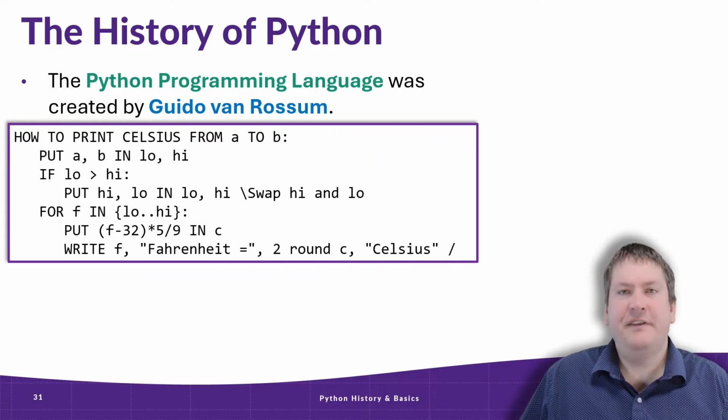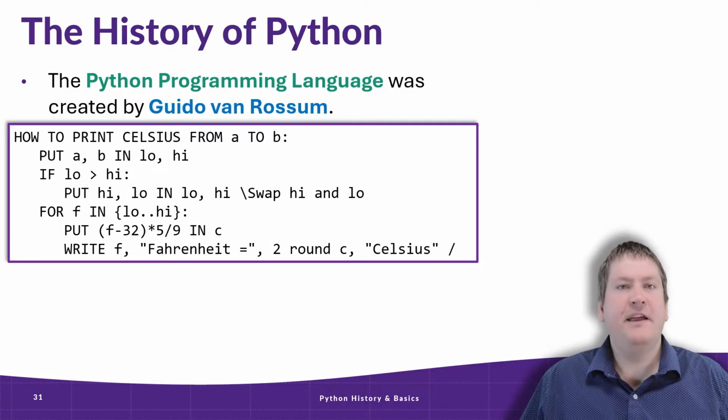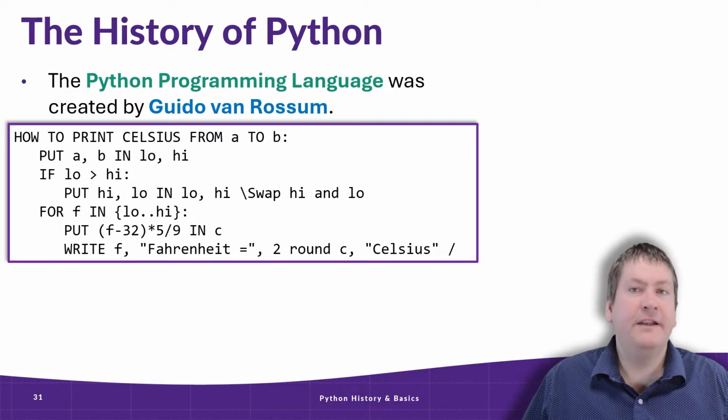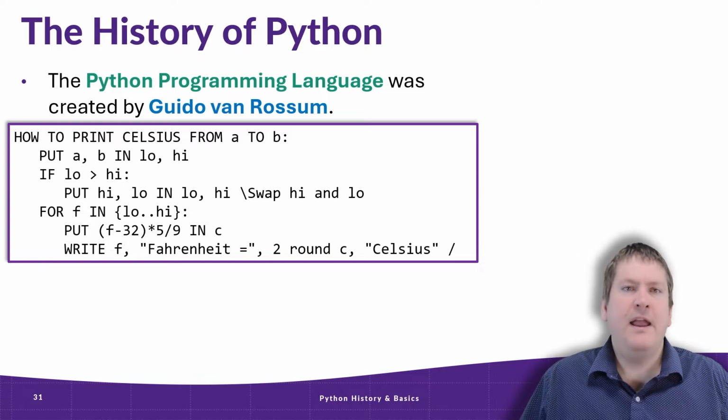If you're curious, the syntax of ABC looks something like this. This is a program from the ABC Programmer's Handbook that defines the command to convert Fahrenheit to Celsius. As you might be able to tell from looking at this, it's not the most elegant or easy to use programming language. Python has made many improvements to make the programming language more intuitive and easy to understand, and we're going to be thankful for that once we start coding.